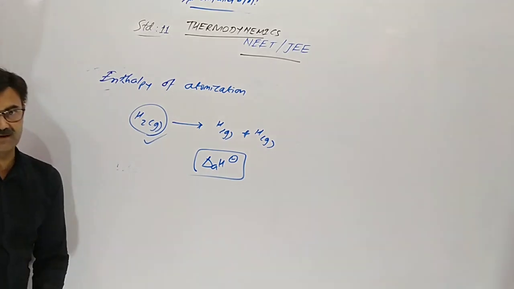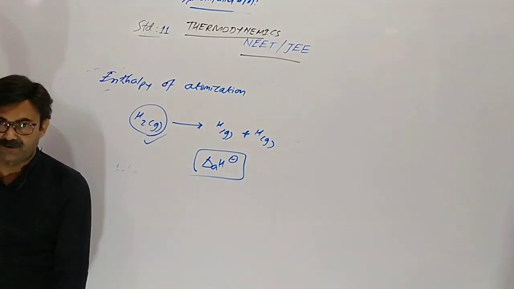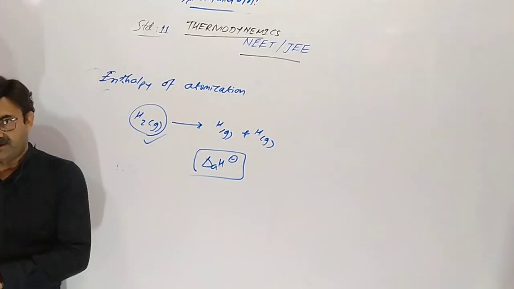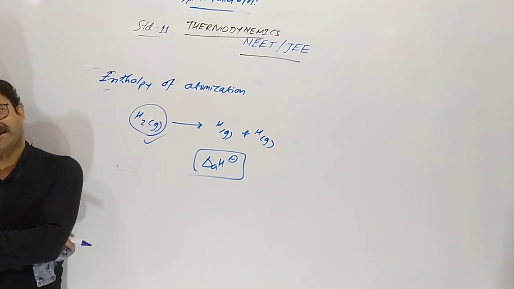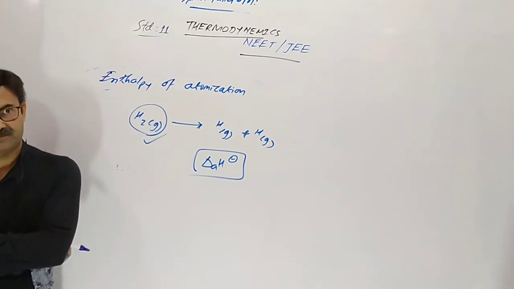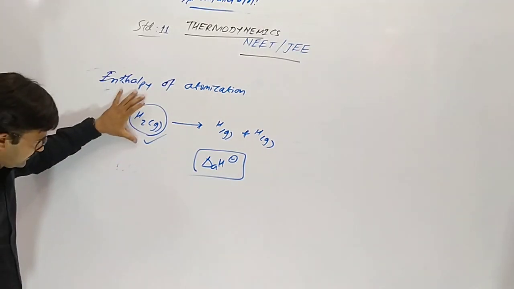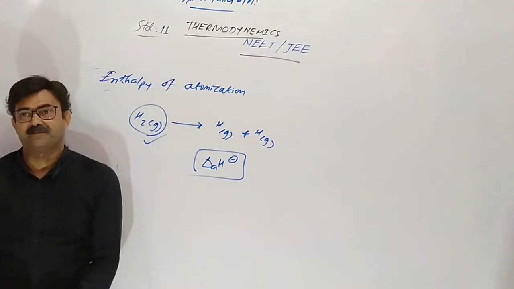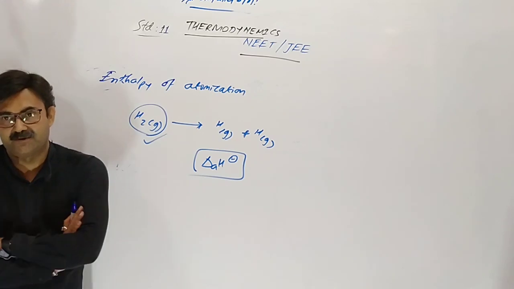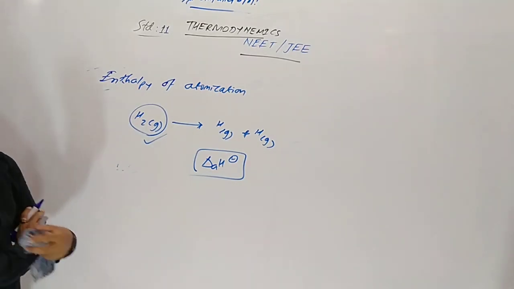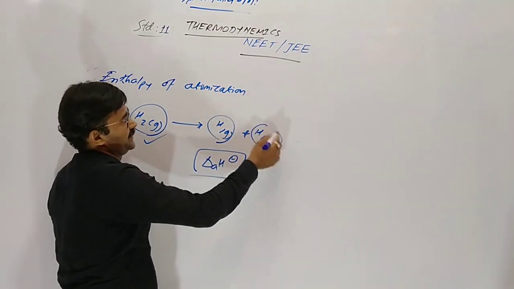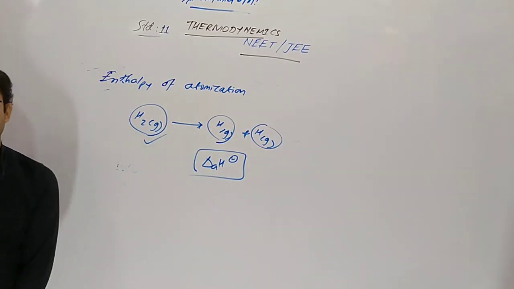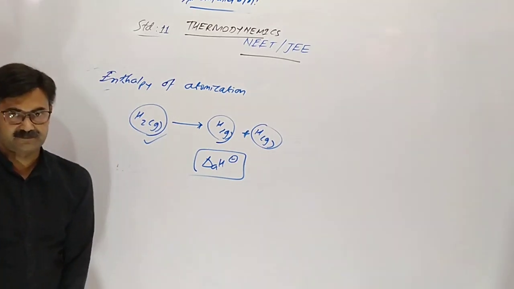One mole of the substance in the gaseous phase is completely broken into isolated atoms in the gas phase. That is called the atomization enthalpy.